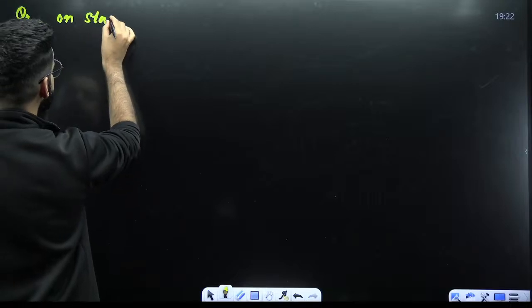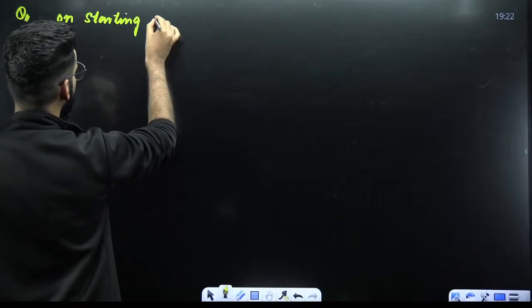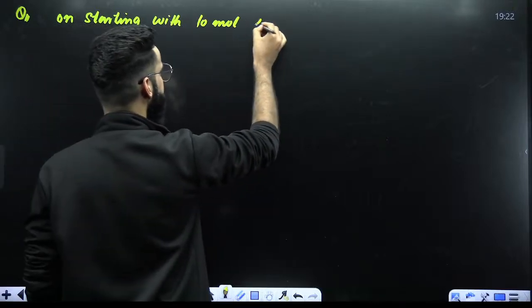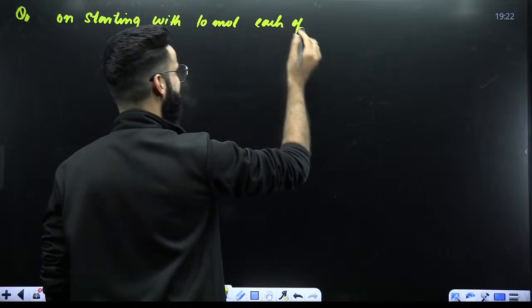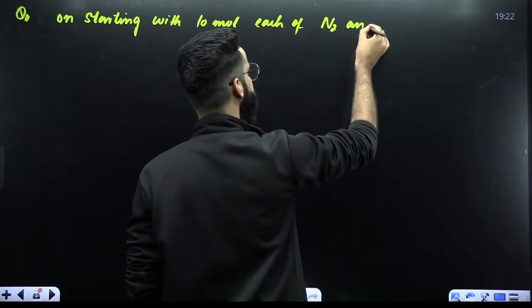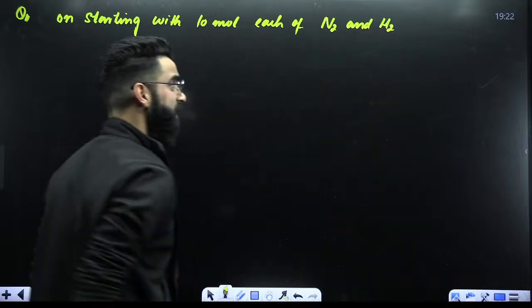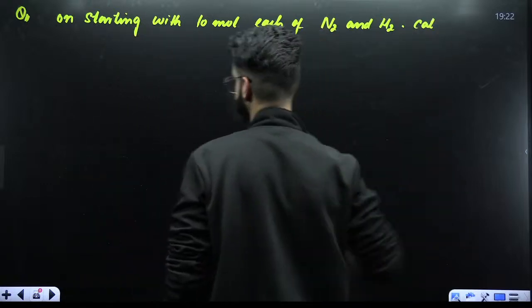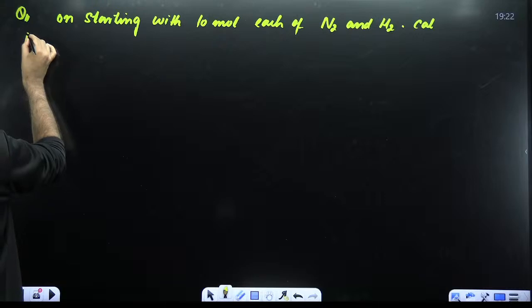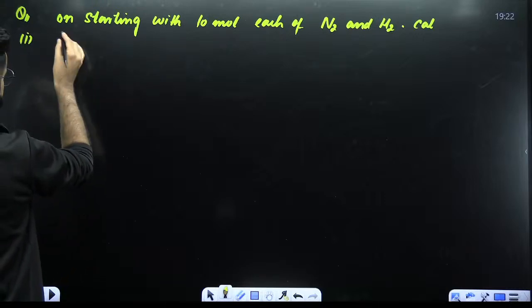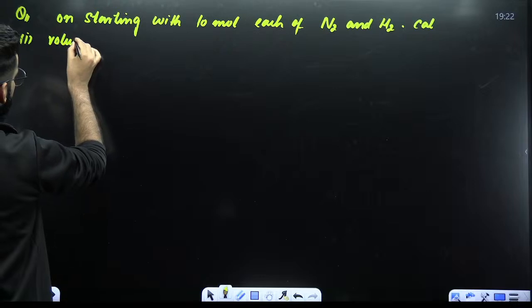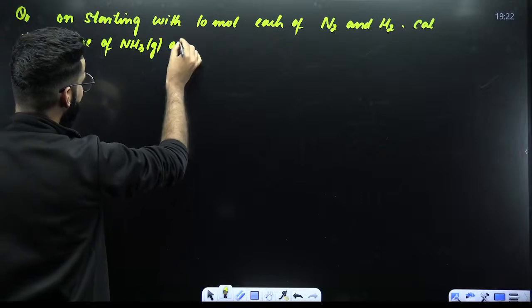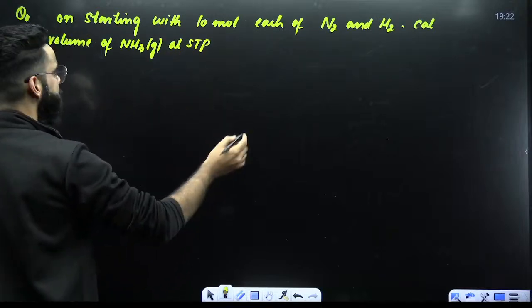On starting with 10 moles each of N2 and H2. Calculate. Number 1, volume of NH3 formed at STP. Let's say this is the first question.